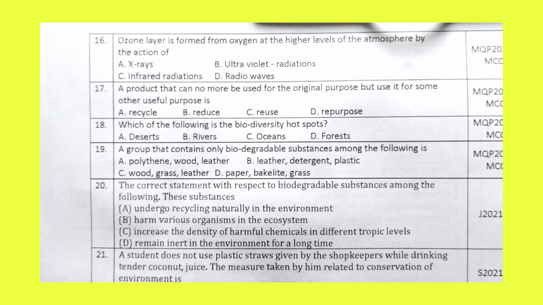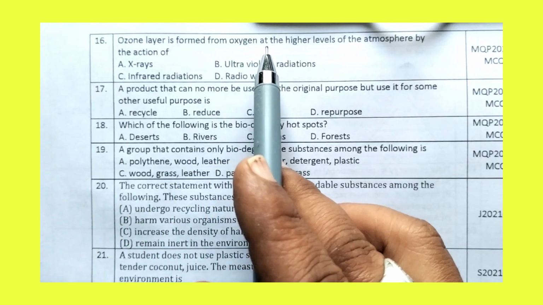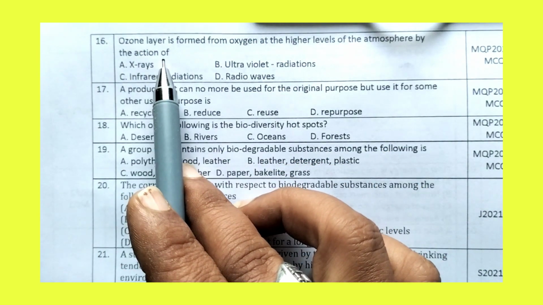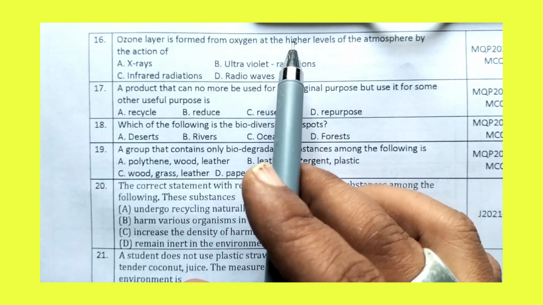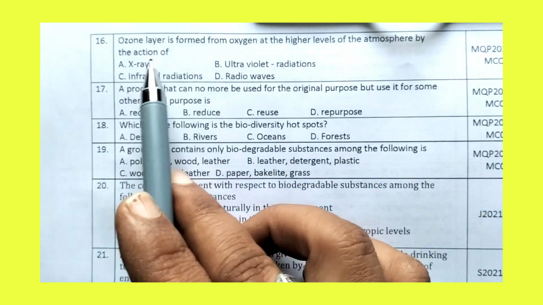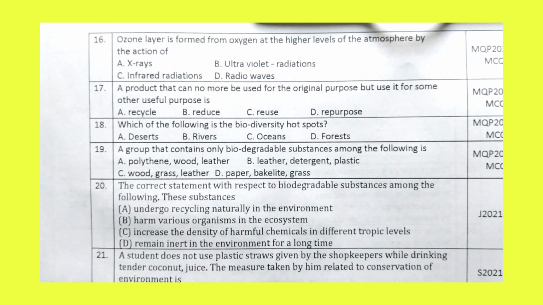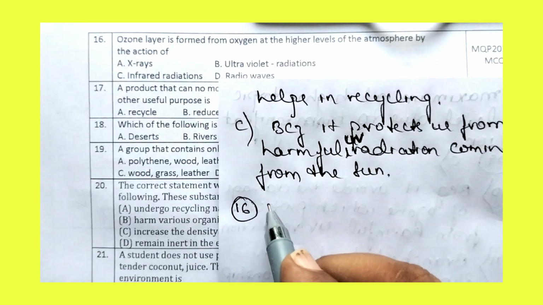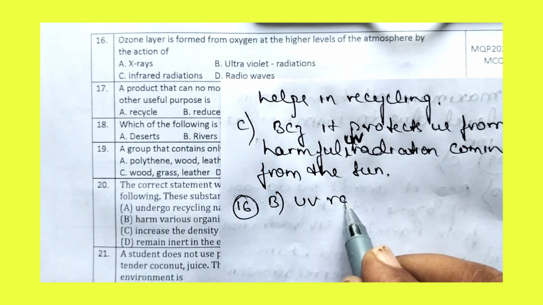So now let us answer the 16th question. Ozone layer is formed from oxygen at the higher trophic level of the atmosphere by the action of. Among these four options, it is by the action of ultraviolet radiations. The answer for the 16th question is option B, that is UV radiation.